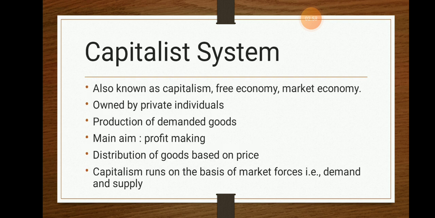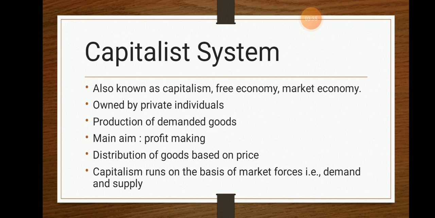Okay. The first one is the capitalistic system, which can also be called capitalism, free economy or market economy. Now why do we call the capitalistic economy a free economy? First we need to know the capitalistic system is basically owned by private people. There is no interference of government, so it is known as free economy. And second, why is it called a market economy? It is called a market economy because of the market forces. Which are the market forces? Those are demand and supply.